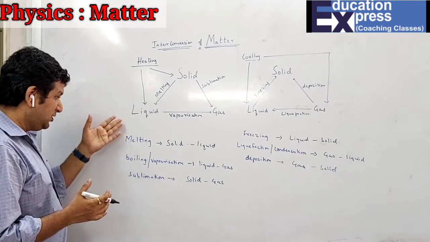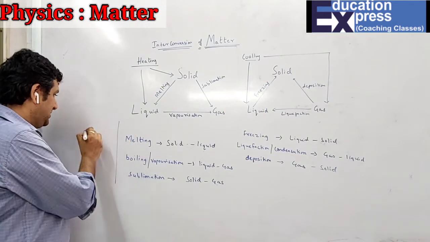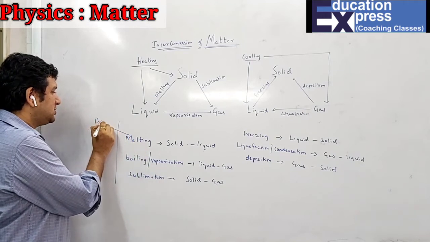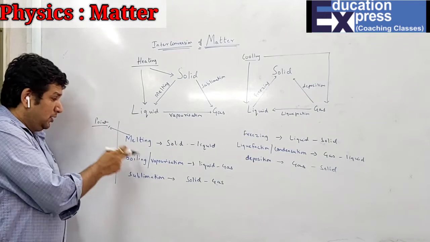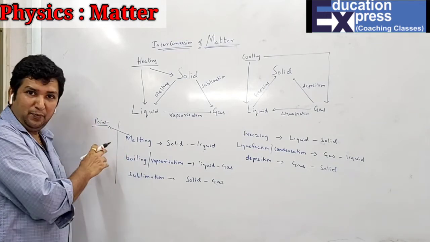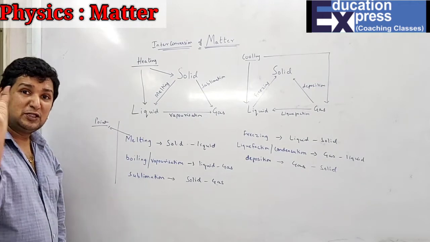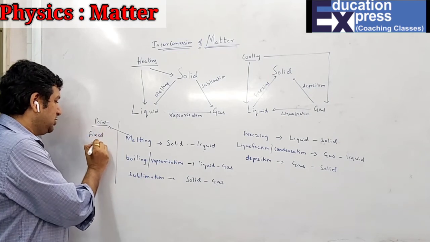That means with respect to these terms, you will be having more terms, same to same, just add point to it. Melting point, boiling point, sublimation point. That means when the word point comes, it tells you the constant temperature or a fixed temperature